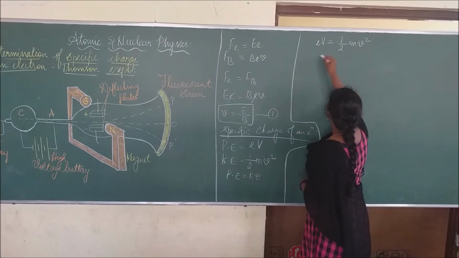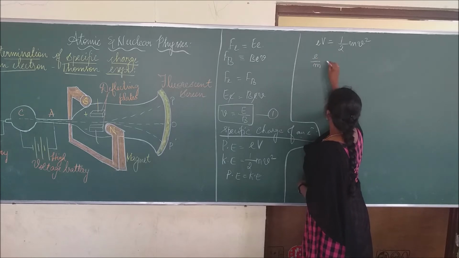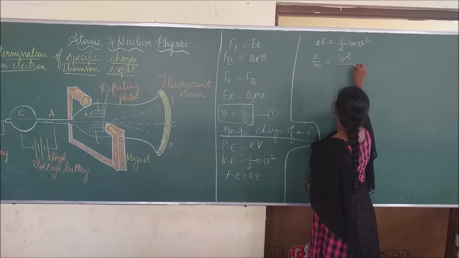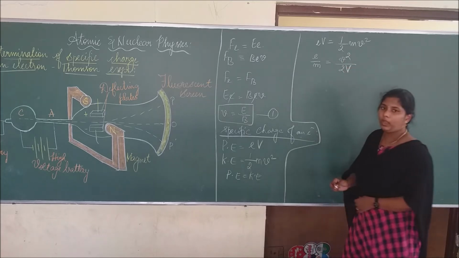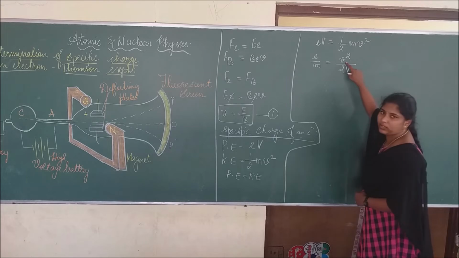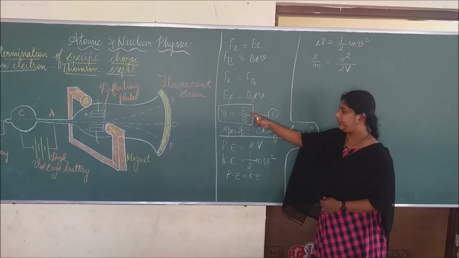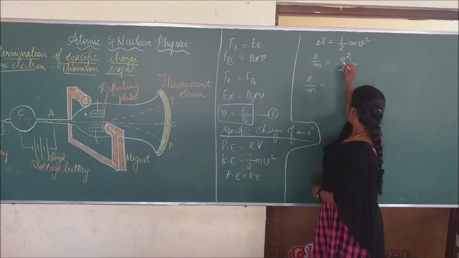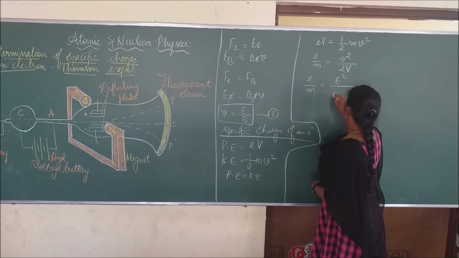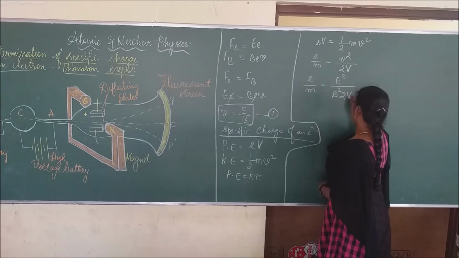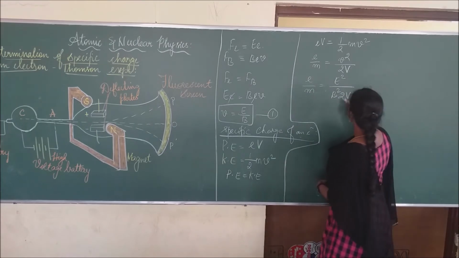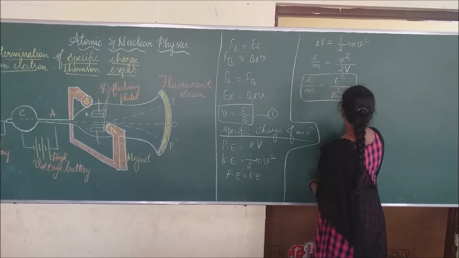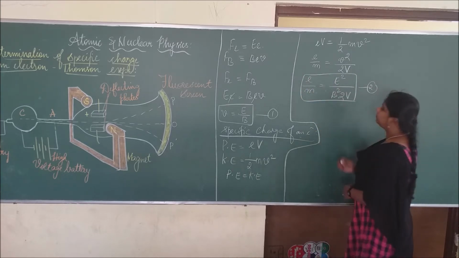Okay. So I am getting this m downwards. So e by m is equal to v square by 2V. Okay. Already we know the velocity equation. We got that here. What is that? v equal to E by B. So we are substituting here. Therefore, e by m equal to E square by B square 2V. Okay. This is equation number 2.